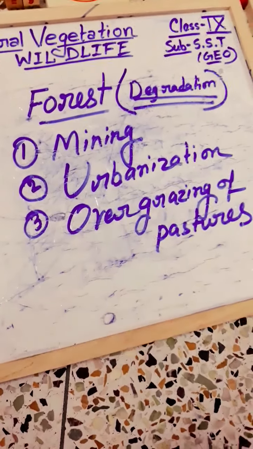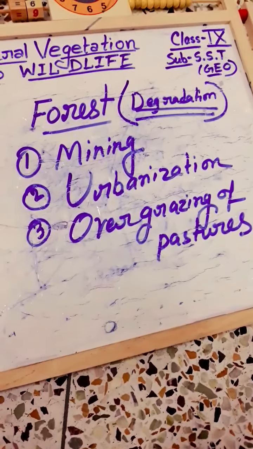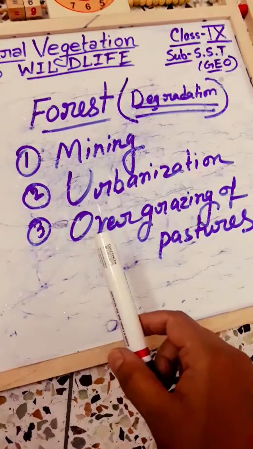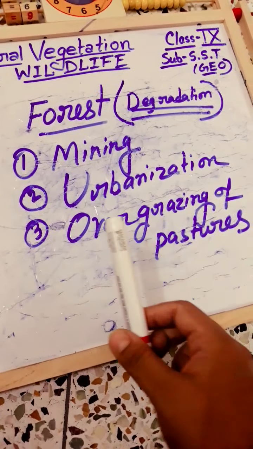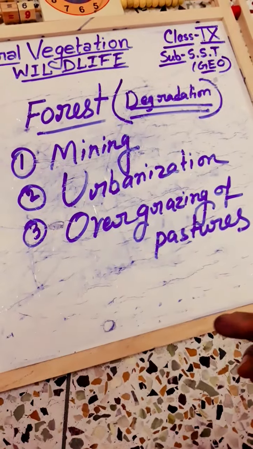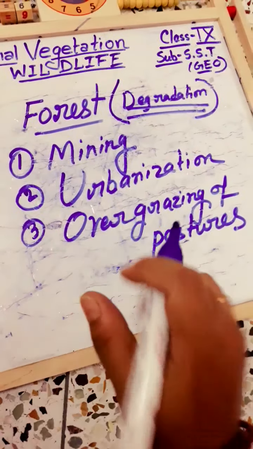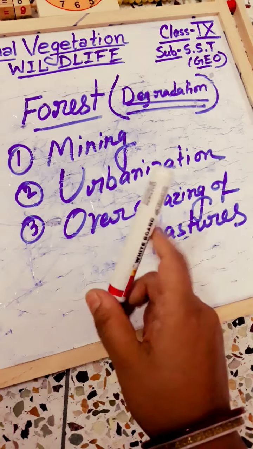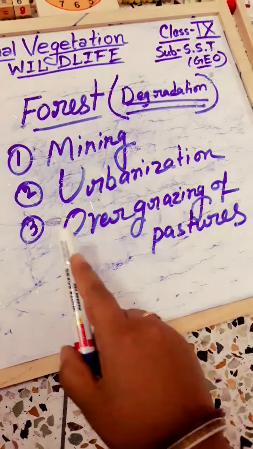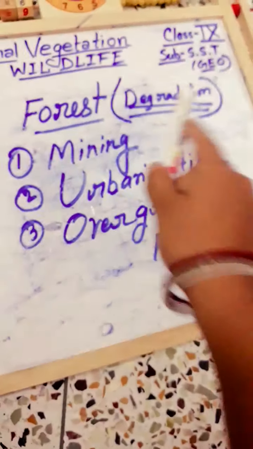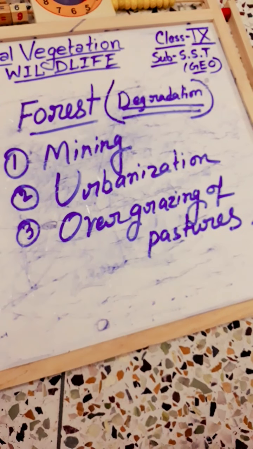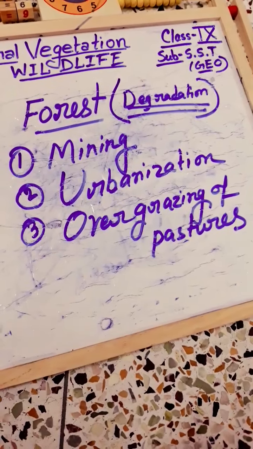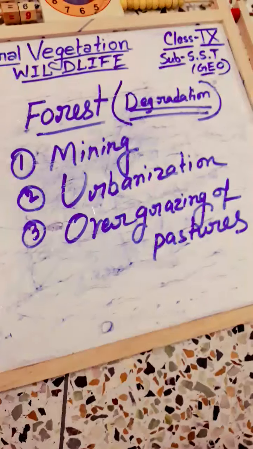So this is our responsibility to restore or to sustain our forest, because from this type of resource we are getting a lot of benefits. So it is not fair that we are also responsible for forest degradation, right students? So this is our duty to protect our environment and to protect our forests.